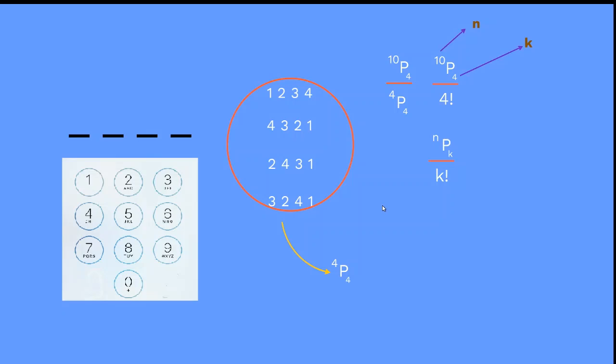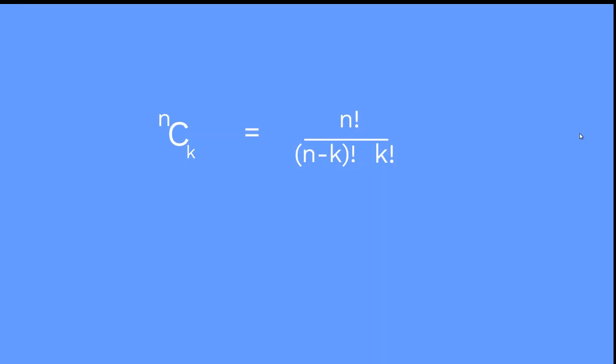Now if I open the nPk, what happens? n factorial divided by n minus k factorial, whole divided by k factorial, and if I solve it, putting them in the common denominator, it becomes n factorial divided by n minus k factorial into k factorial. And my friends, this is what is called the formula for combination, that is nCk, n factorial divided by n minus k factorial into k factorial.